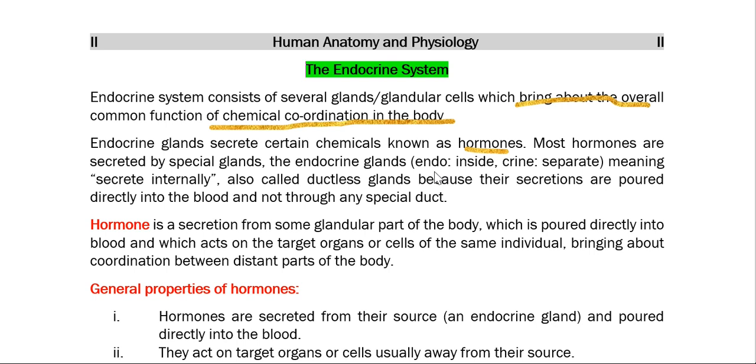Endo means within, and crine means separate, so secrete internally. They are also called ductless glands, because their secretions are poured directly into the blood and not through any special duct. Thus we call them ductless glands.